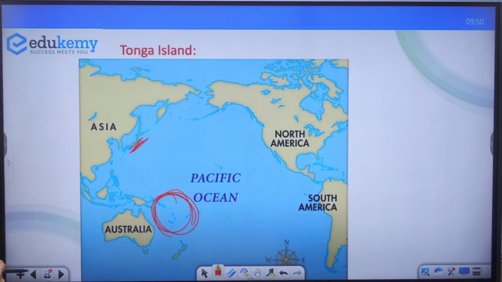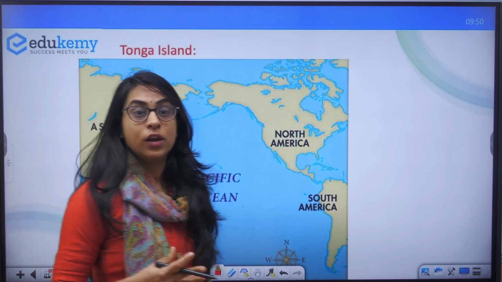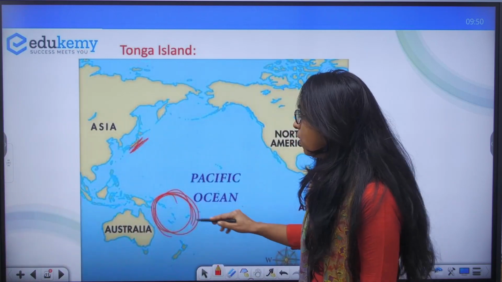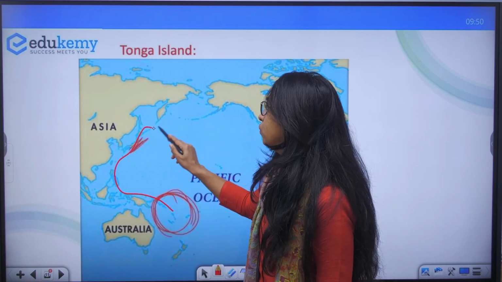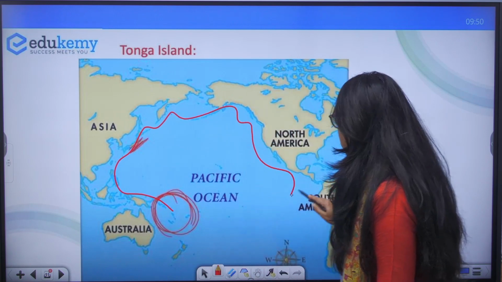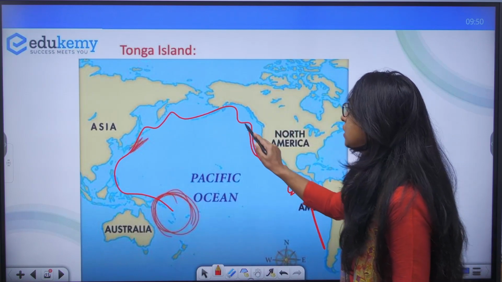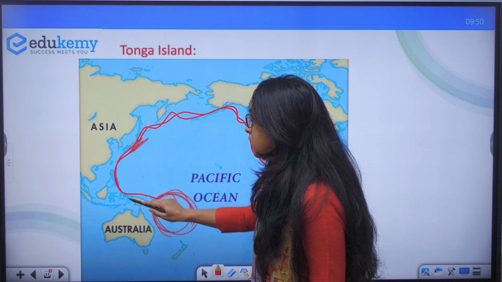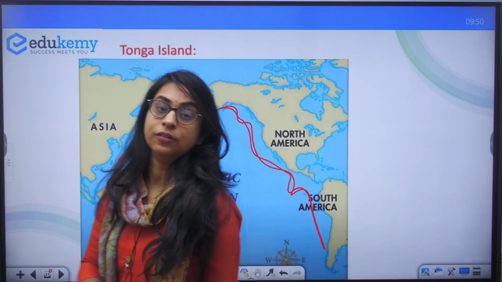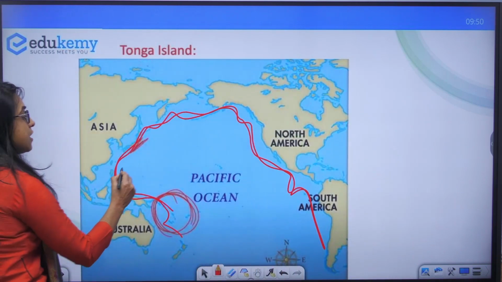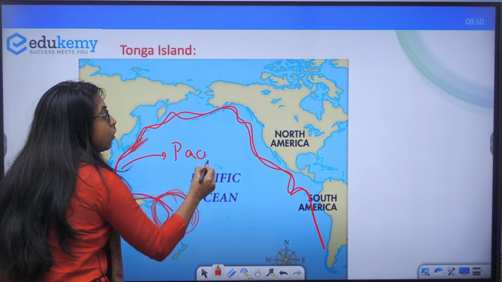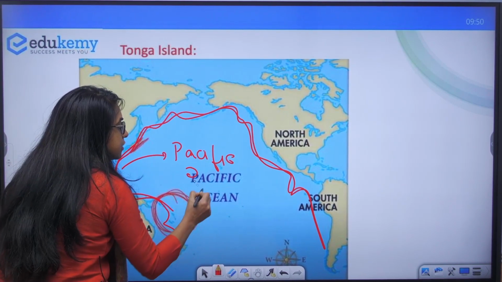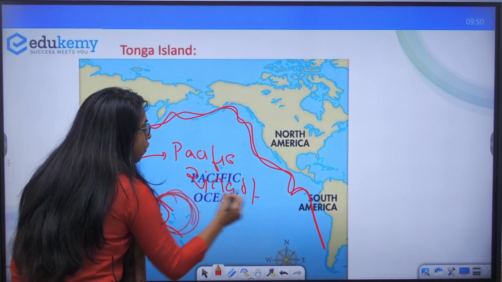Now there has been a volcano. Why has there been a volcano? Because this portion is part of a plate convergence. There is plate convergence and subduction, and relate this concept to your Pacific Ring of Fire.